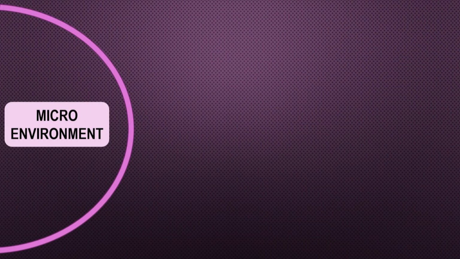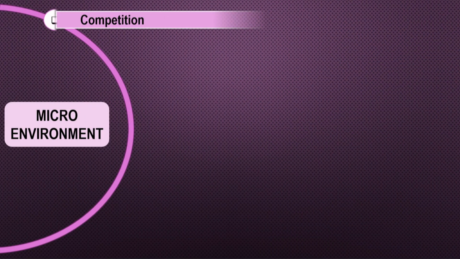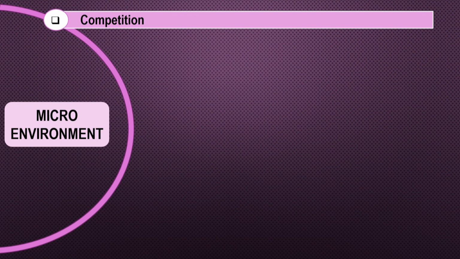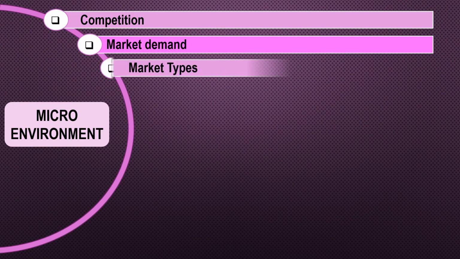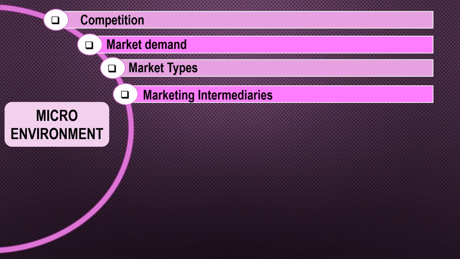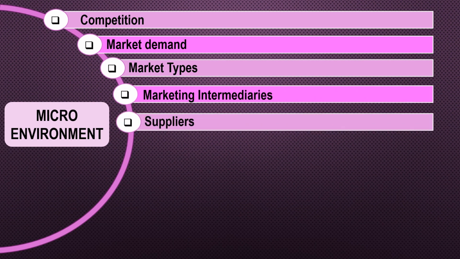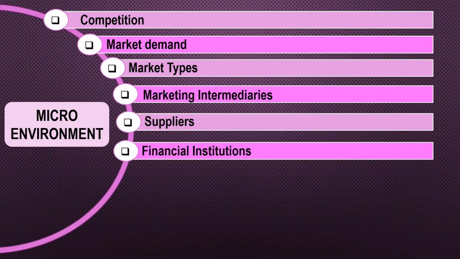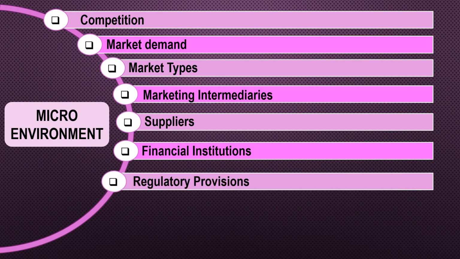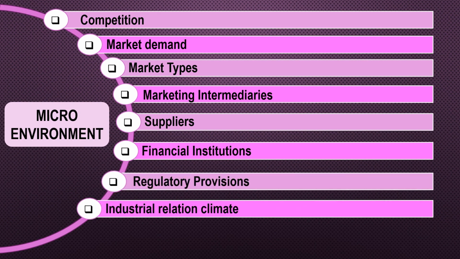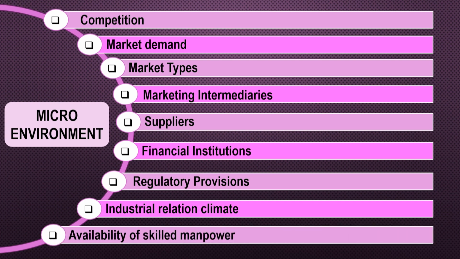And this is the micro environment in which we have the competition or the competitors. We have the market demand, market types, marketing intermediaries, then the suppliers, financial institutions, regulatory provisions, industrial relations climate, and the availability of skilled manpower.